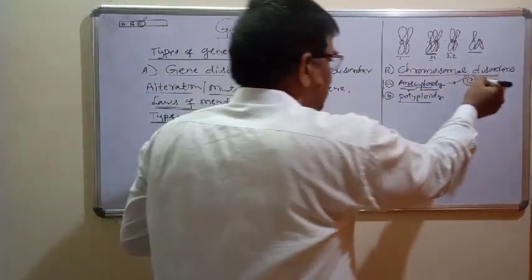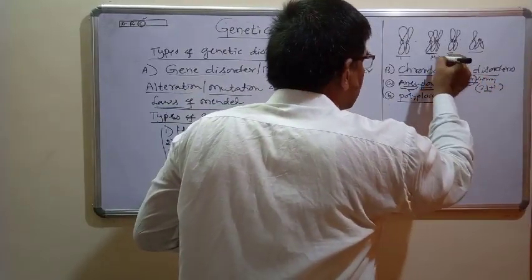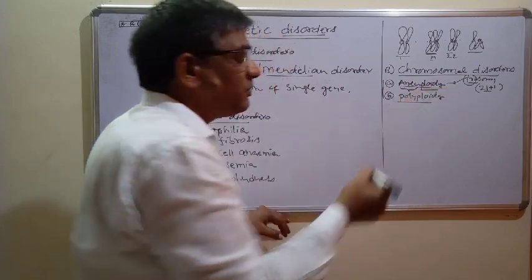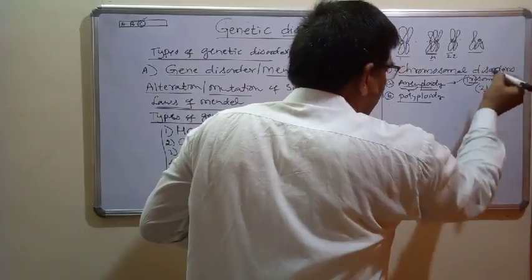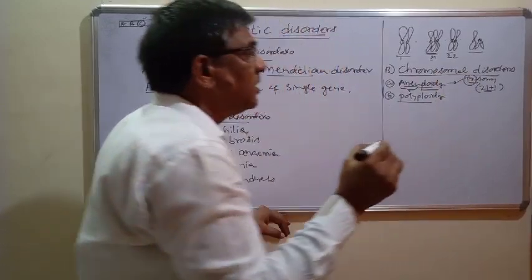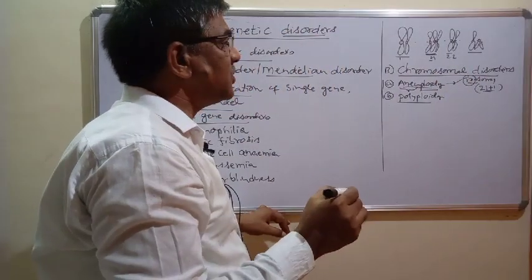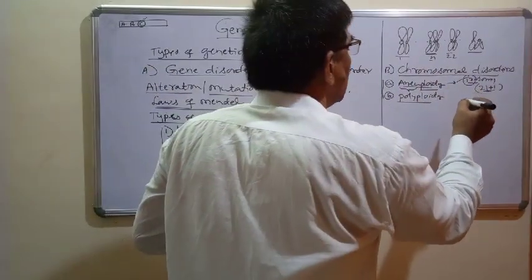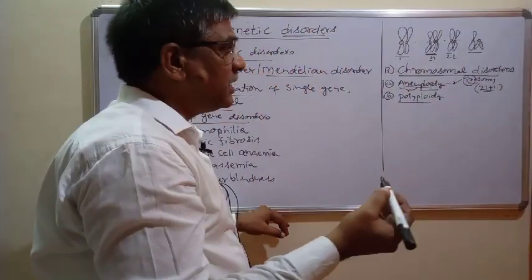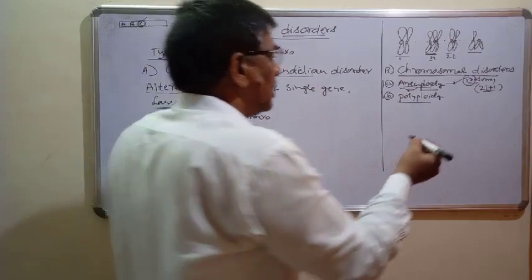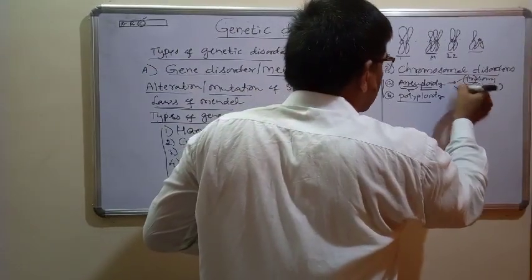This is very common. Why am I using only 21? Because addition of a chromosome to the 21st set is a common feature studied in genetics. Instead of addition of a chromosome, there is also a chance of deletion of a chromosome. Then this is what we call monosomy.